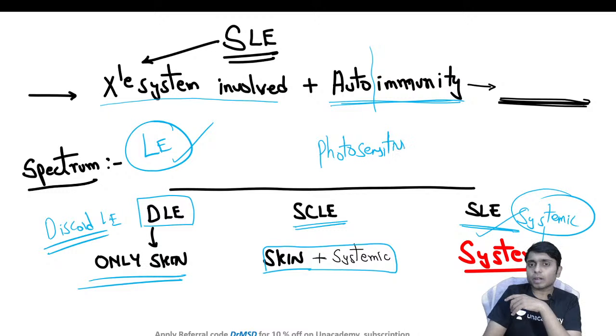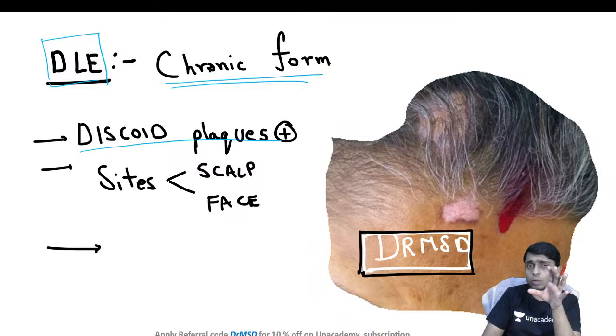That is, wherever there is increased exposure to the sun rays, those are the areas preferred, and those are the areas where the skin lesions are seen. So in DLE, the sites which show these discoid plaques are scalp and face, because these are more exposed to the sun rays.